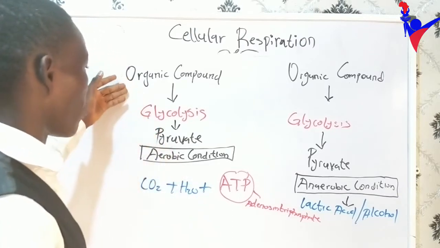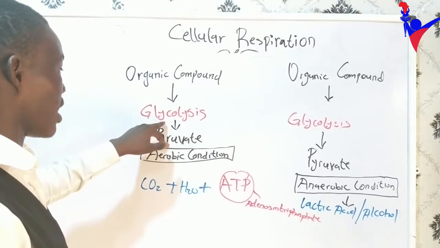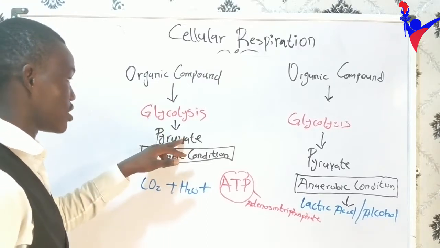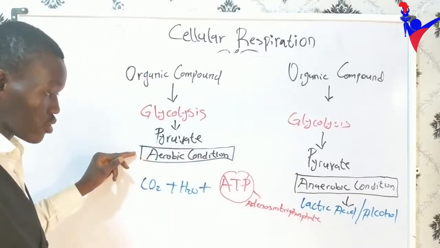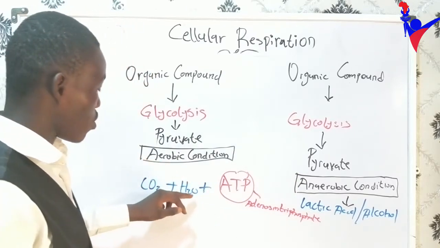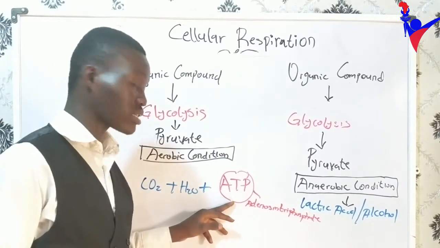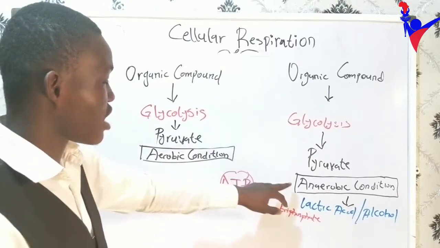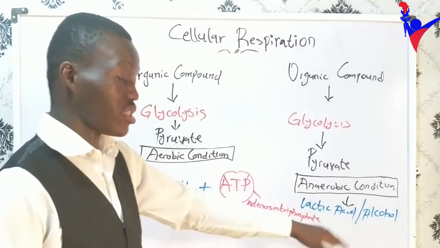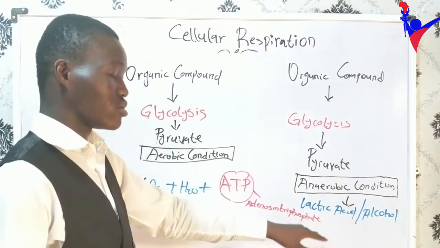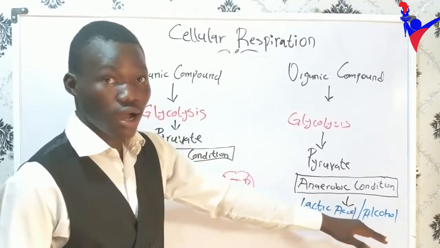So we have our organic compound, for instance our glucose, which undergoes glycolysis, the breakdown of glucose. It gives us pyruvate in both aerobic and anaerobic conditions. But under the aerobic condition, we get CO2, H2O, and the energy currency, adenosine triphosphate, the ATP. But under the anaerobic condition, we only get lactic acid or alcohol fermentation, and that depends on the kind of cell. If it is an animal cell, we get lactic acid. If it's a plant cell, we get alcohol.